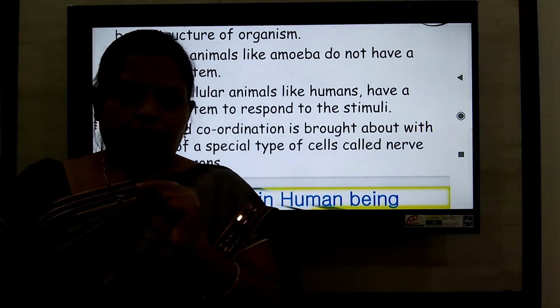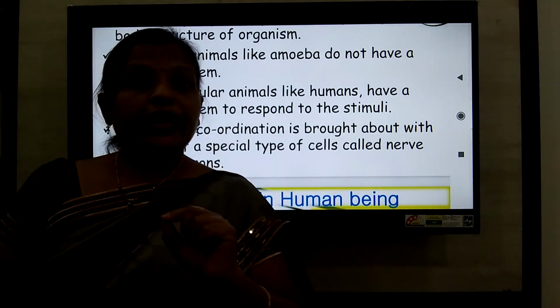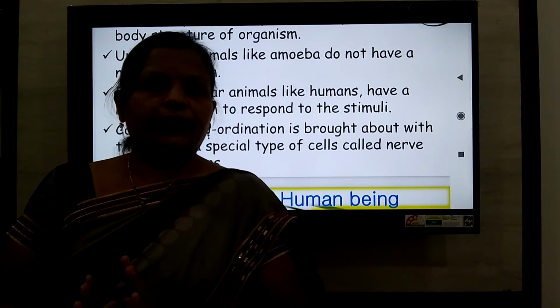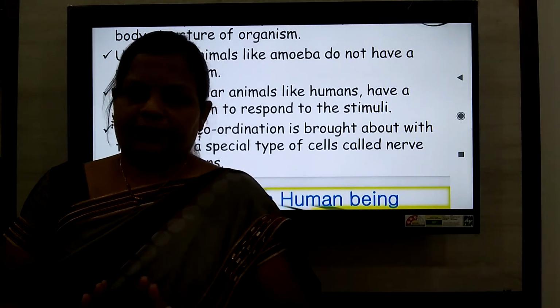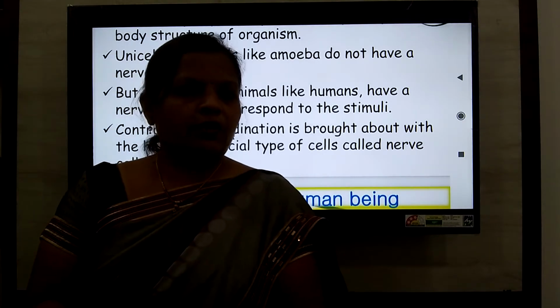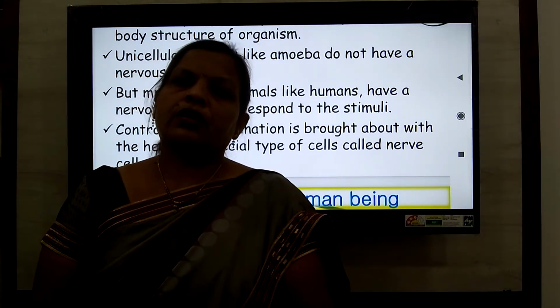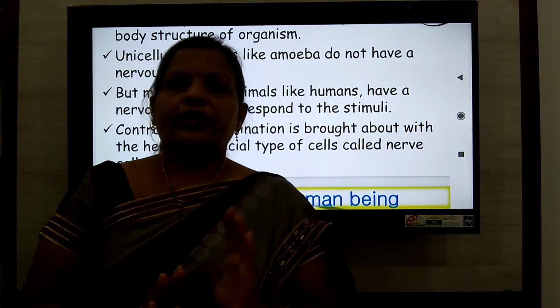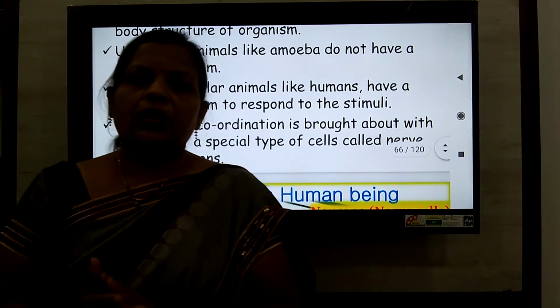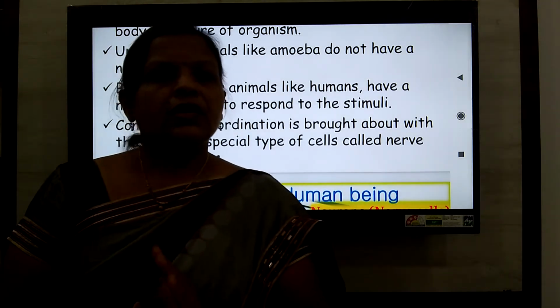You had studied about the nephron. What is the nephron? Nephron is the functional unit of our excretory system. We had already studied in this chapter about the nephron, which brings about the filtration. So no confusion between nephron and neuron. Neuron is the basic structural and functional unit of the nervous system.